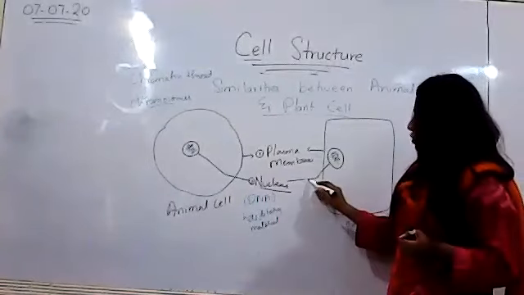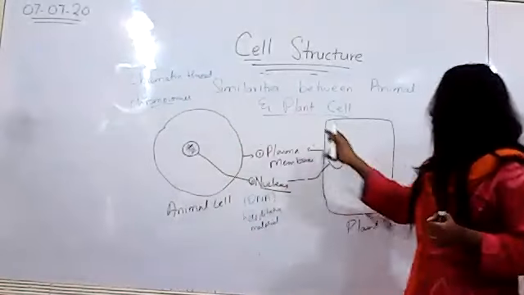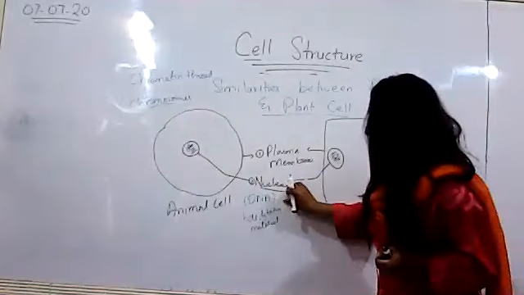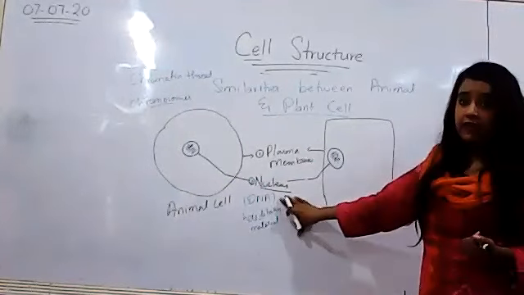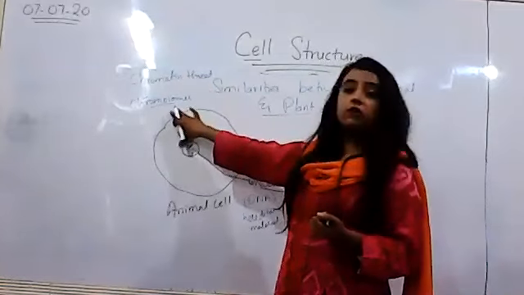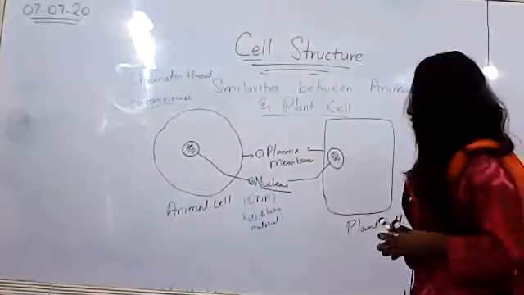And then there is a nucleus present inside, in the middle in the case of the animal cell, on one side in the case of the plant cells. So, what does the nucleus contain? It contains DNA. DNA makes up what? Chromatin. And chromatin makes up what? Chromosomes, right? There is one more thing that's present inside the nucleus.